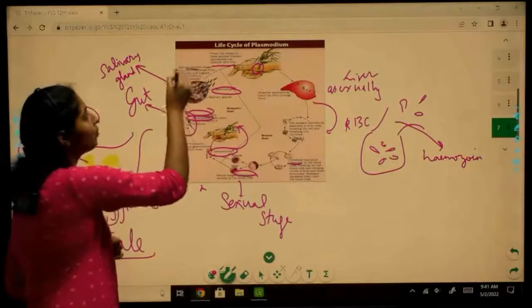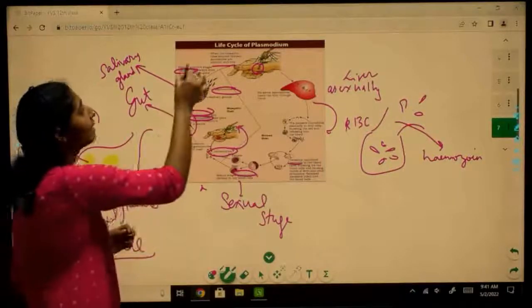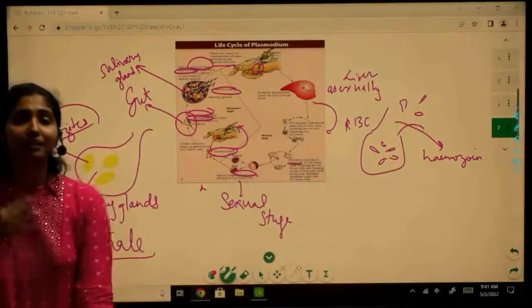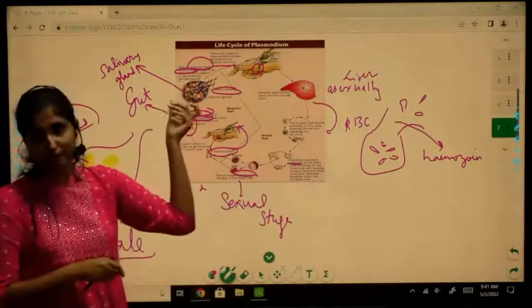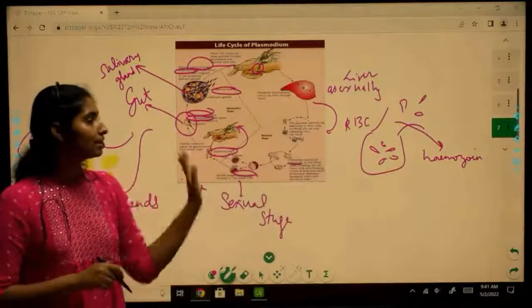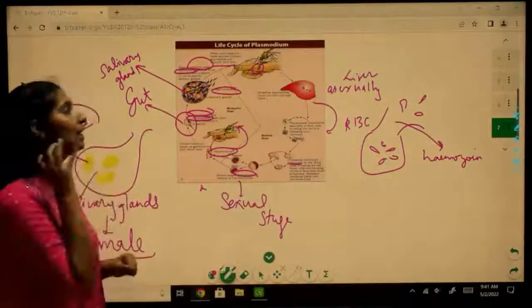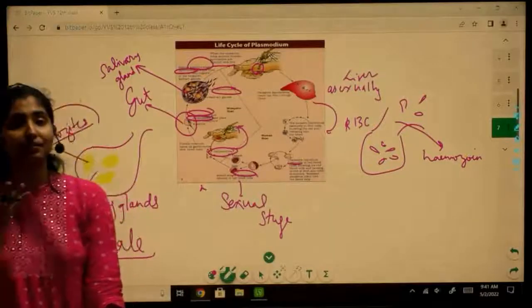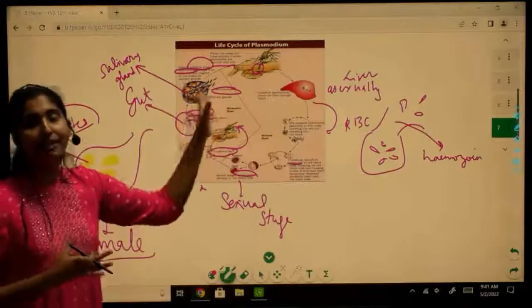And these sporozoites, one thing is crystal clear, are the infective stages. So if a question comes, what is the infective stage of Plasmodium, you should know that it is the stage of sporozoites, right? There are a lot more stages of Plasmodium that are not mentioned. The one that we are concerned with is sporozoites. Sporozoites are the infective stage in which it can be infective and can be transmitted.